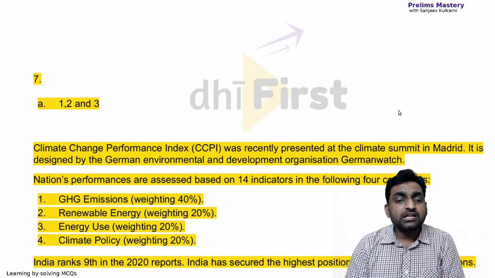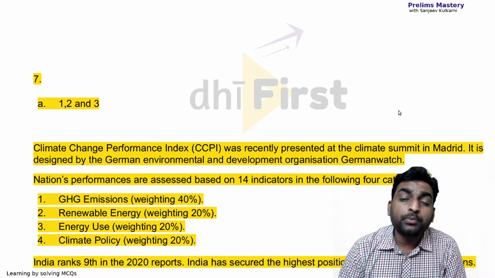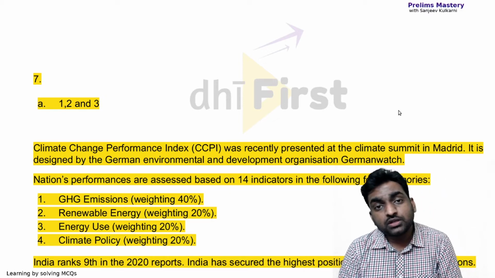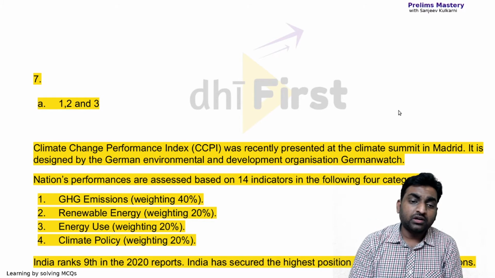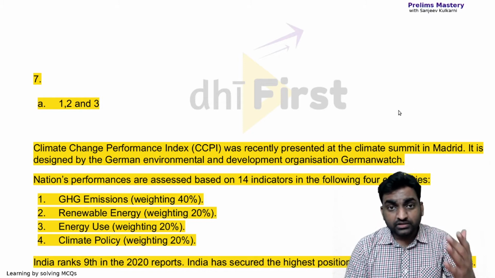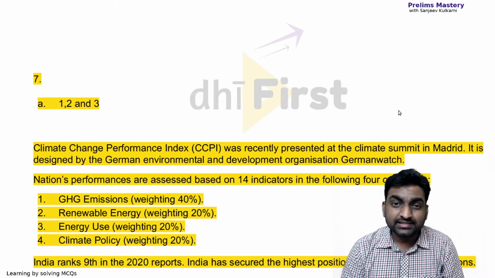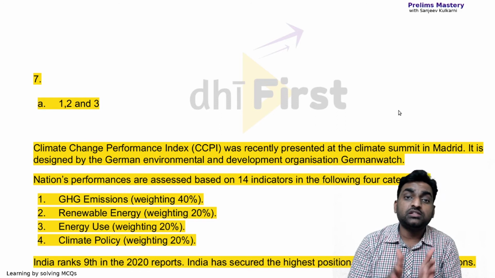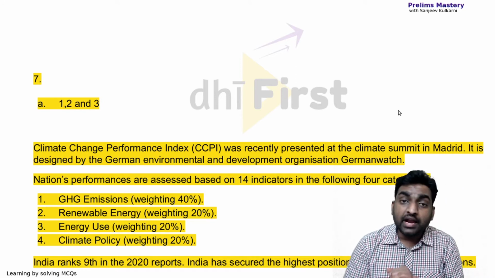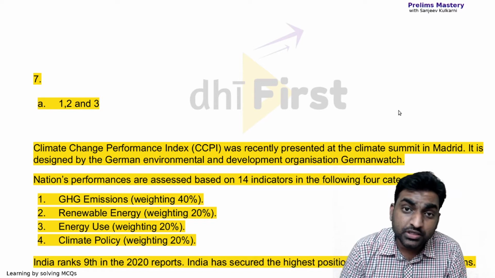Now this very Climate Change Performance Index was recently presented at the Climate Summit in Madrid, COP25. Okay, and it is designed by the German environmental and developmental organization, German Watch. Now nations' performances are assessed based on 14 indicators in the following 4 categories. That is greenhouse gas emissions, renewable energy, energy use, and climate policy. So these are the 4 parameters on which a nation is judged. Okay, and they are given the ranking here, and India ranks 9th in the 2020 report, and it has secured the highest position among all the Asian nations.